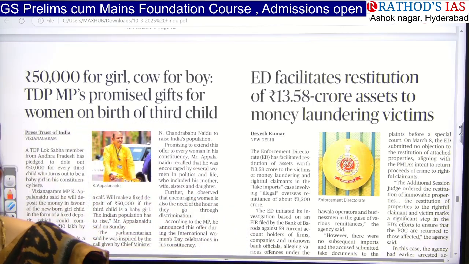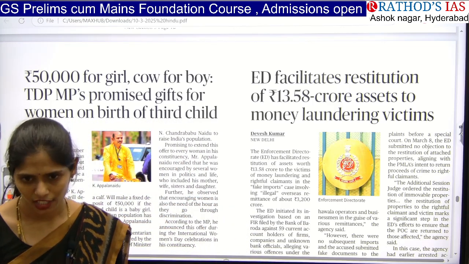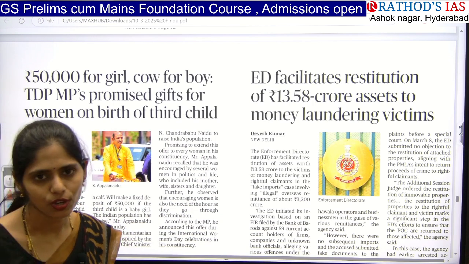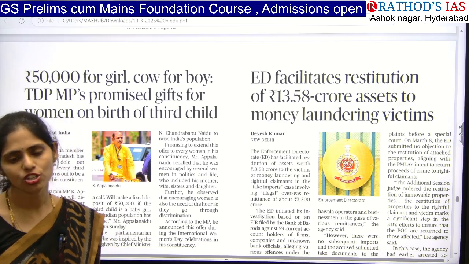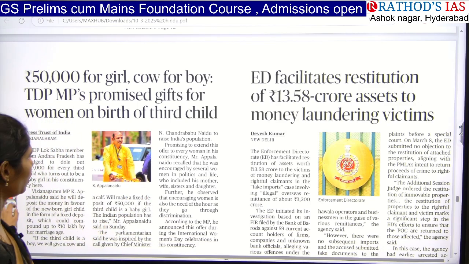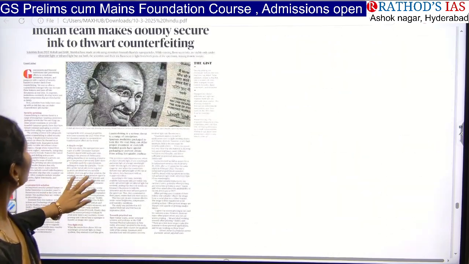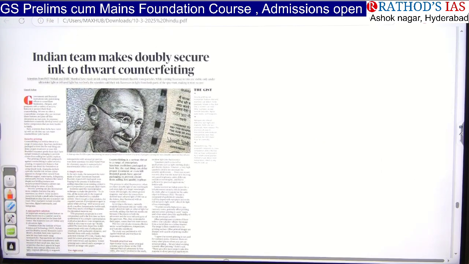For example, we have the Prevention of Money Laundering Act. So you have to see what the roles and responsibilities are in that, and what the provisions of that are. Like that you can see, and you can make notes. And the next article is, yeah, very important.